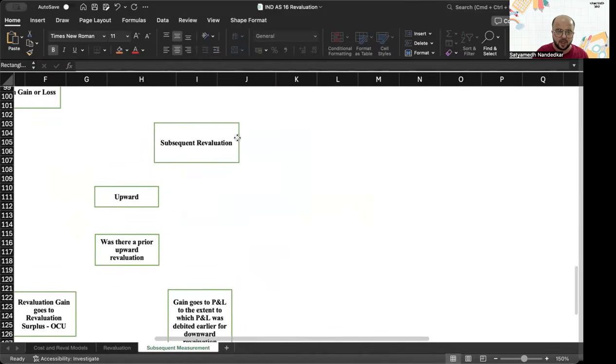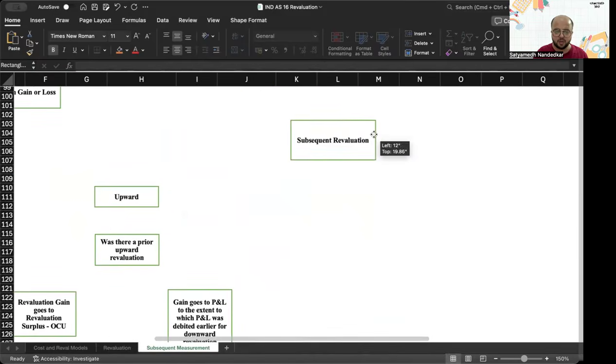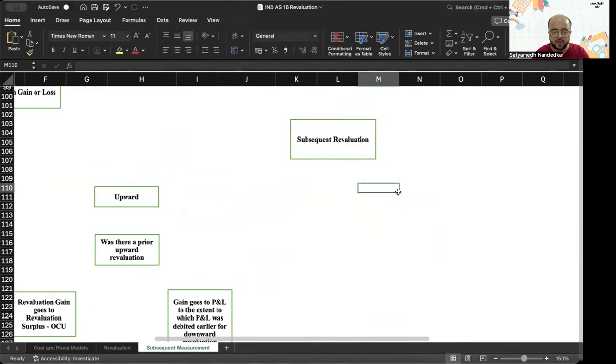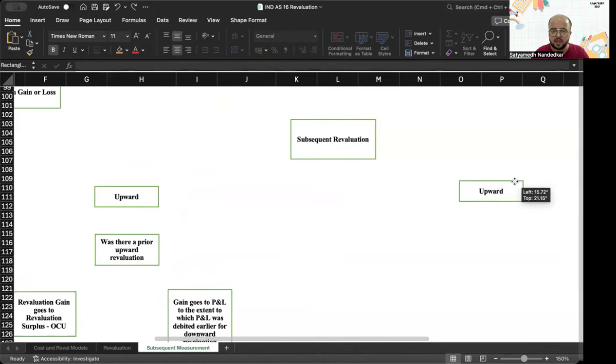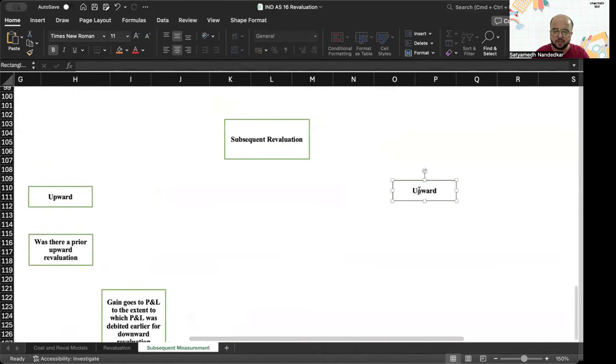Now, this subsequent revaluation that we are talking about, what if this is a downward revaluation? Subsequent revaluation upward. Now, subsequent revaluation downward. Was there a previous decrease?